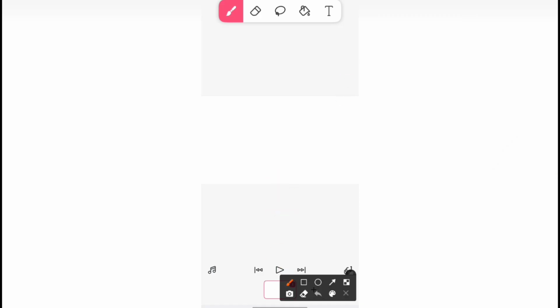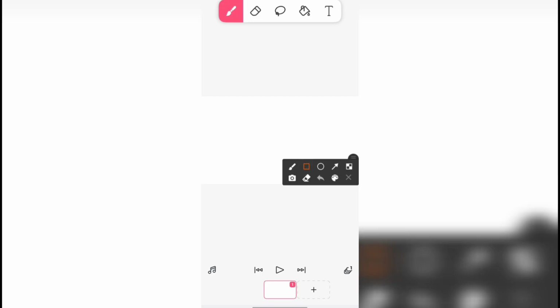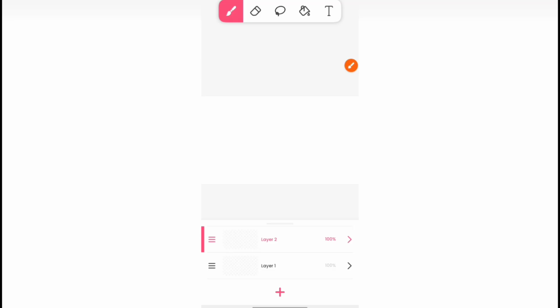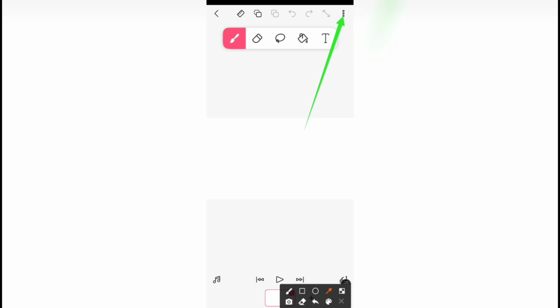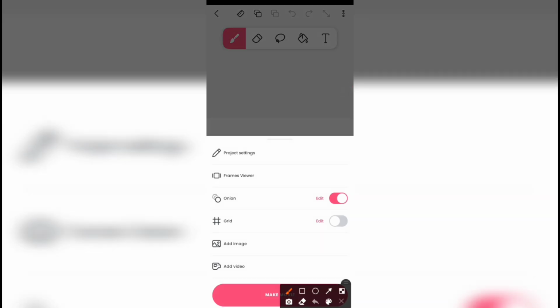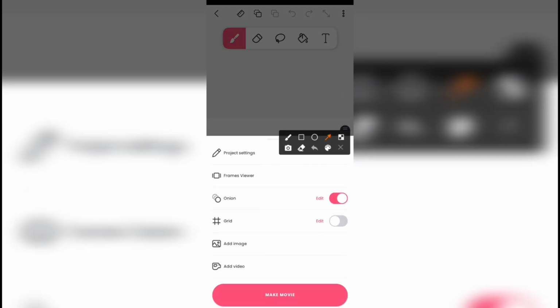So if you look down here, you see that we have a layer icon. So click on this layer icon. Okay, now you can see that we just have layer 1. So click here to add another layer because we're working with 2 layers for this project. Then come back to layer 1 and then we need to add our reference image. So click on these three dots here, then click on add image.